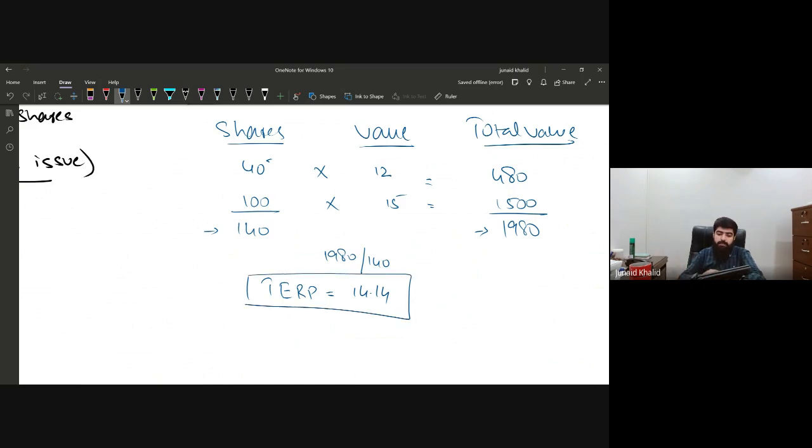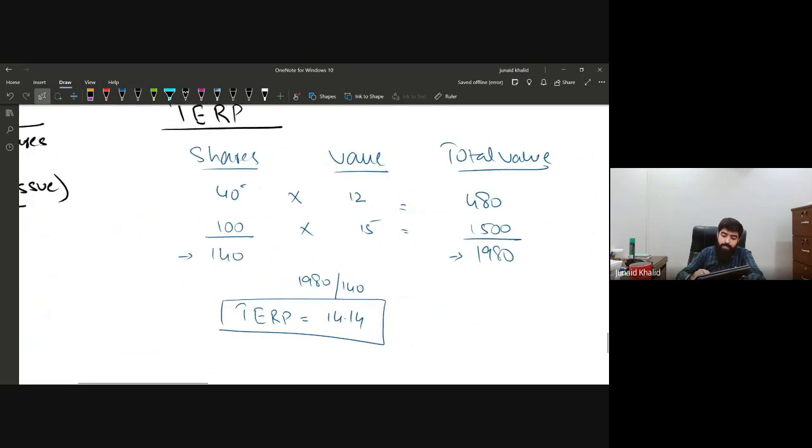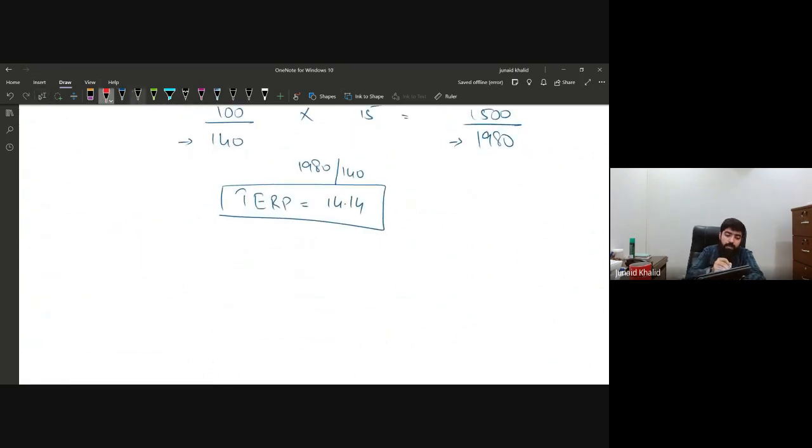Okay, this is what we have calculated, the TERP. Now, another thing that we have to do is to calculate the bonus fraction. This bonus fraction we are calculating is related to the right shares, for the right issue.